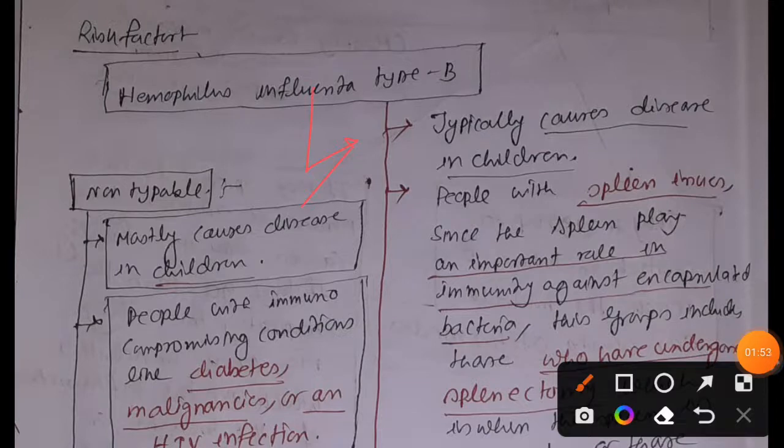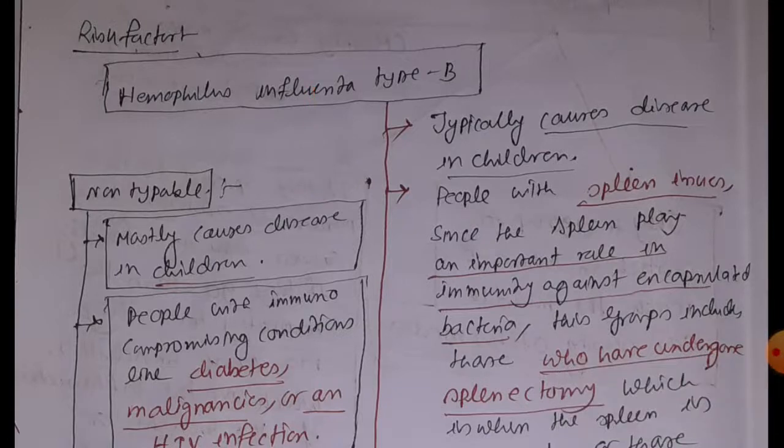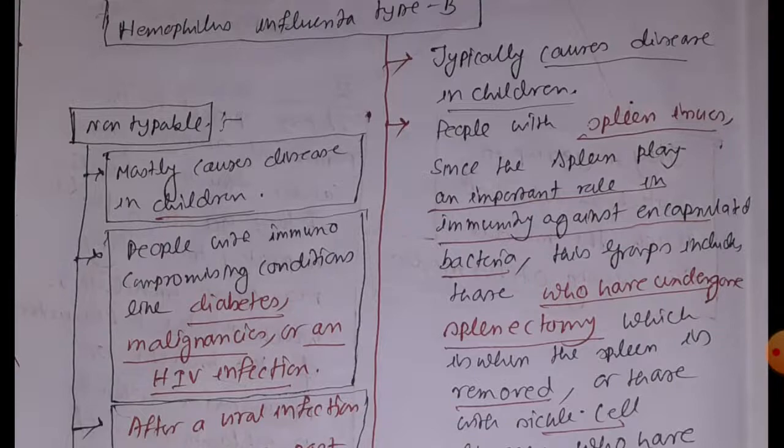First one, the children. Second, people with spleen issues, that can be due to splenectomy, functional asplenia, or sickle cell anemia. Also people with malignancies, people who have congenital deficiency of complement component, and people with acute viral infection, which can facilitate super infection.